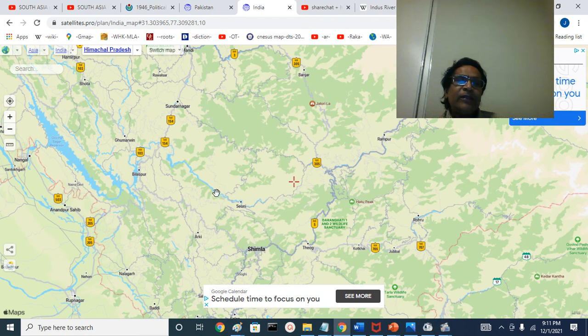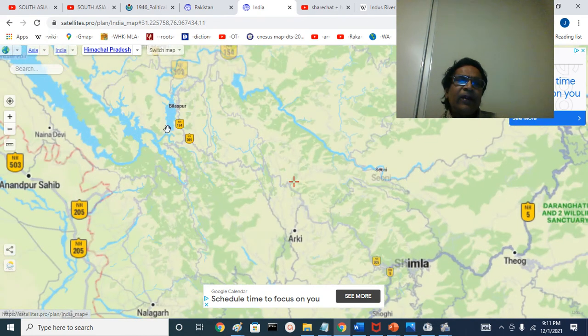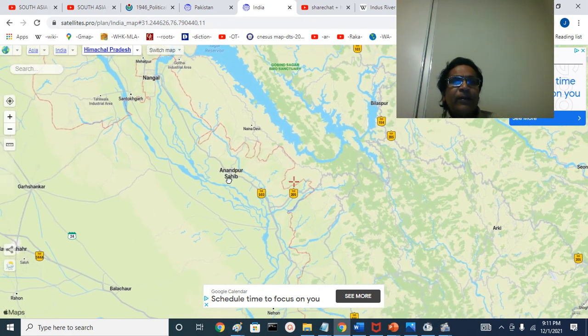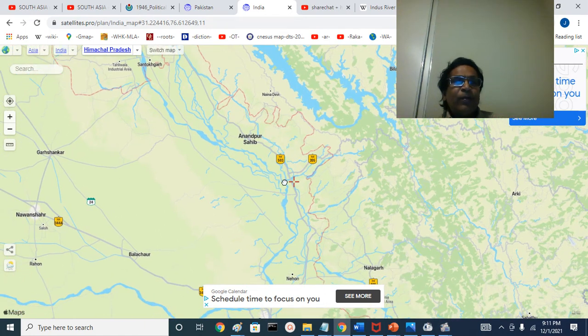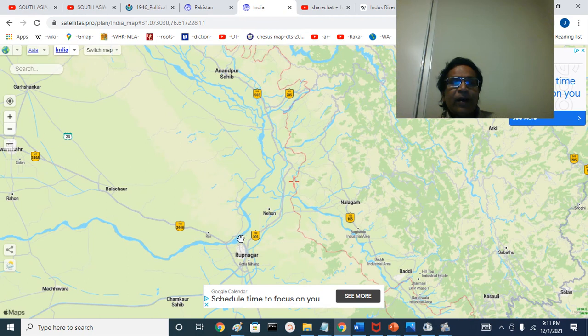You see the Sutlej river and Bilaspur area, and Anandpur Sahib will be somewhere here, and the river is dammed at Bhakra-Nangal, and the river Sutlej finally at Rupnagar comes into the Punjab plains.